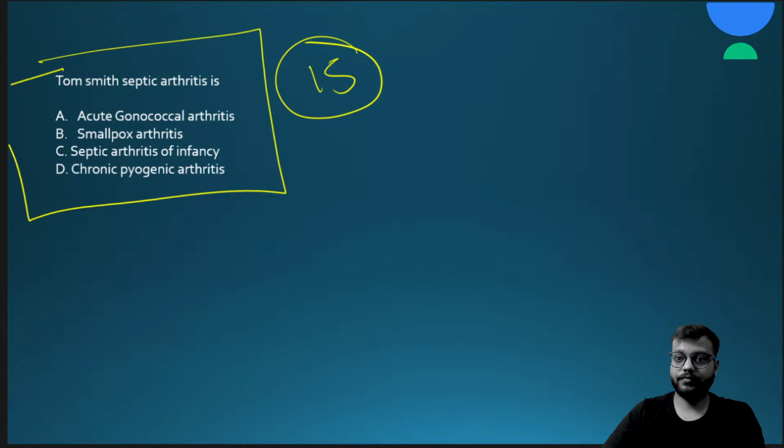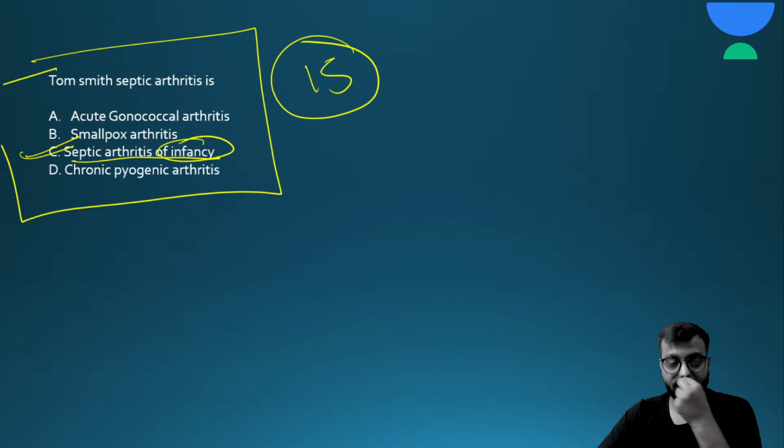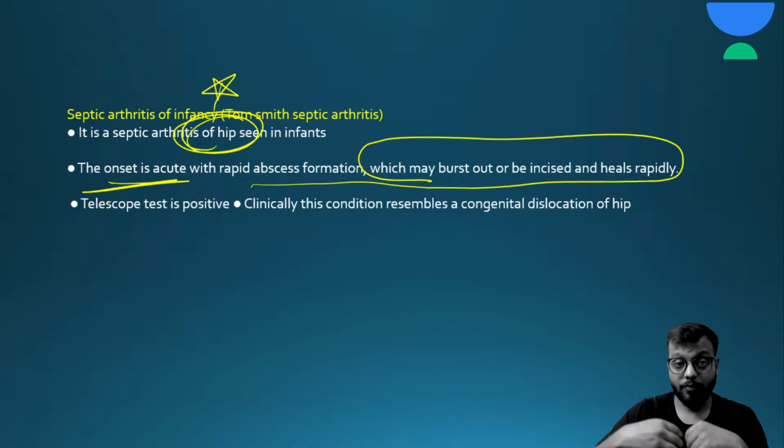So the answer for this question is septic arthritis of infancy. Septic arthritis of infancy is called Tom Smith arthritis. Okay, and generally it is seen in the hip. Acute onset होता है, रैपिड एब्सेस फॉर्मेशन होके बोन को पियर्स करके सॉफ्ट टिश्यू एंड स्किन को भी पियर्स करके it may burst out spontaneously, और जैसे ही आप इंसिजन लगाओगे बहुत ज्यादा पस will come out.